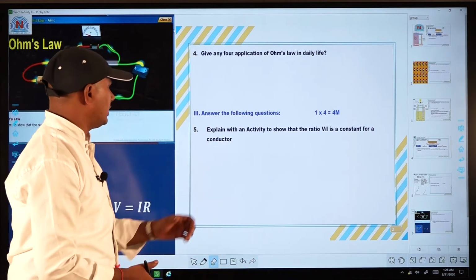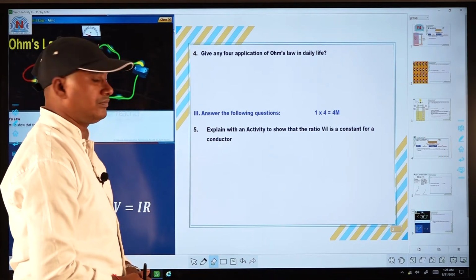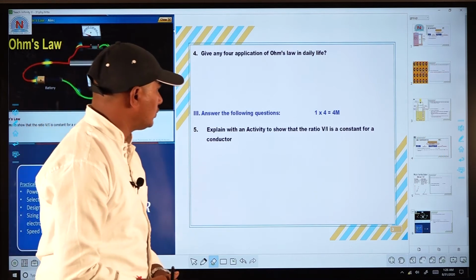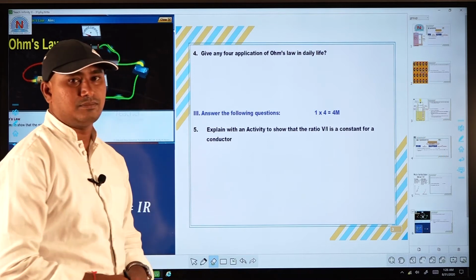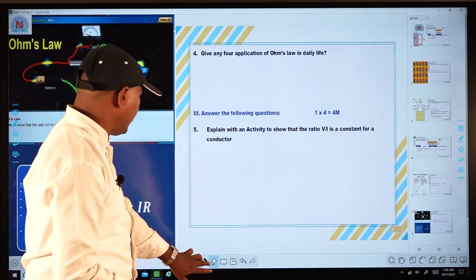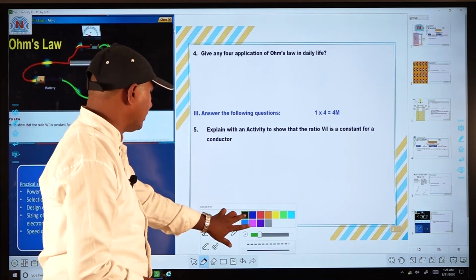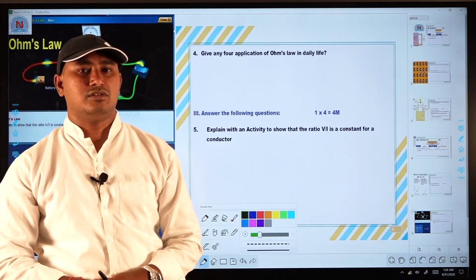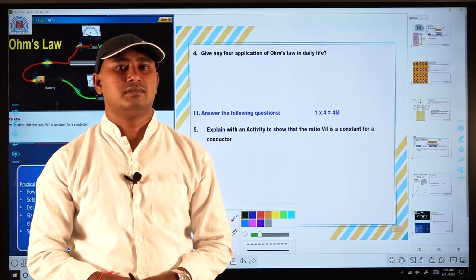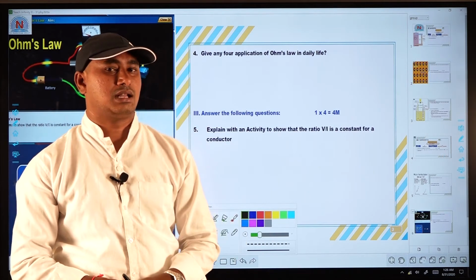See here next question, the 5th one, that is an activity. Explain with an activity to show that the ratio of V by I is a constant for a conductor. So in this activity, first of all you have to take what is the aim here. The aim is to show that the V by I value in a conductor is constant, that is Ohm's law. We have to prove Ohm's law.